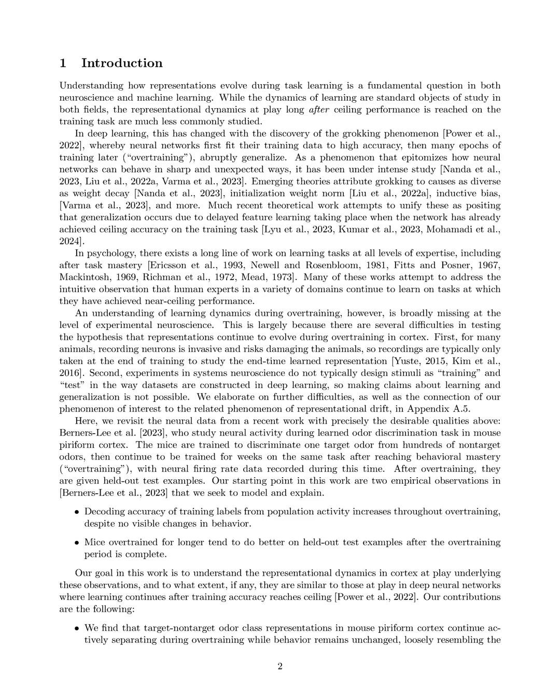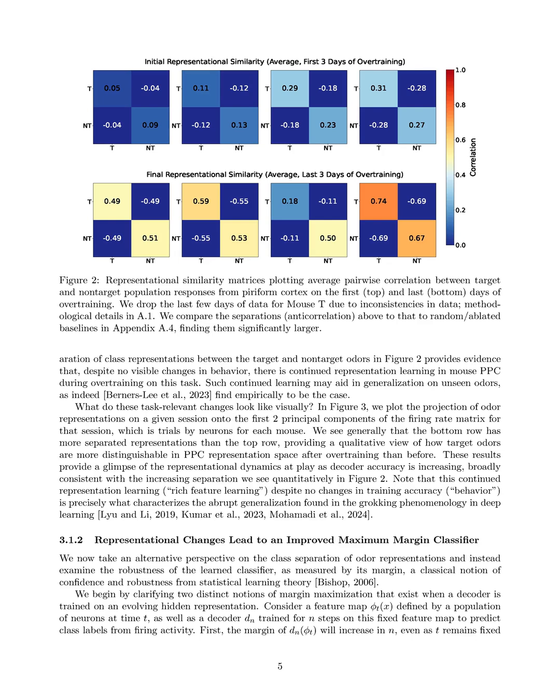We achieved significant results in decoding accuracy during the overtraining phase, where we observed that the decoding accuracy of training labels from population activity increased throughout overtraining, despite no visible changes in behavior. Specifically, we found that the margin of the maximum margin classifier increased over the course of overtraining, indicating that previously misclassified odor trials became correctly classified as the representations of target and non-target odors continued to separate.